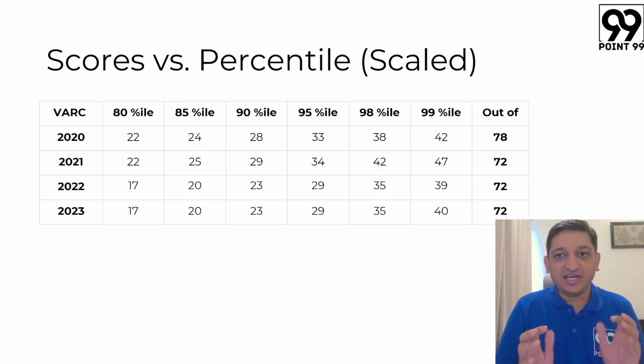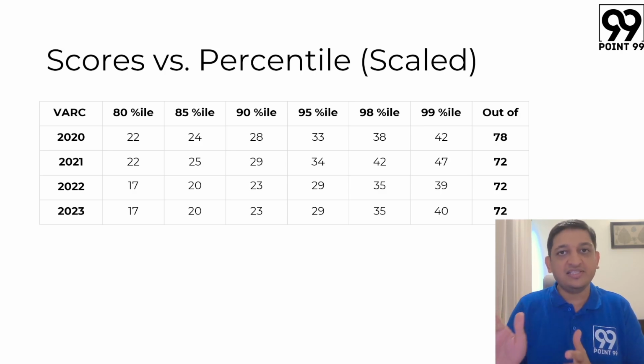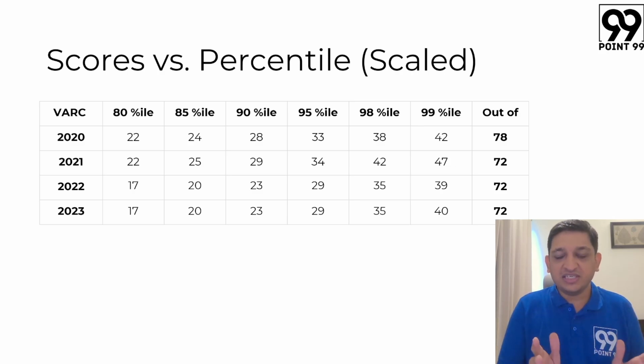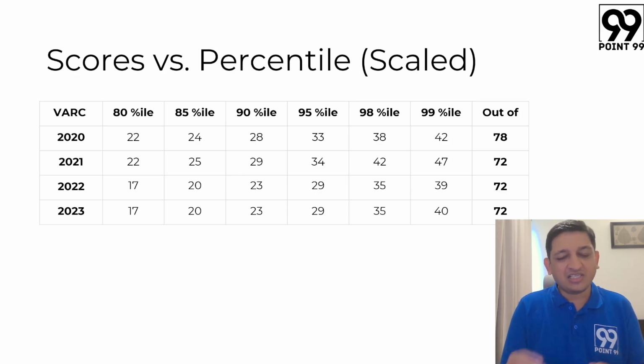So this is a chart that you should have in your mind and you should know where exactly you are starting from and where it is that you intend to end up. So let's say for example, we are thinking about the 60th percentile. तो 60th percentile का मतलब क्या हो गया? You would possibly be around 10 to 12 marks in this entire section. तो पूरे सेक्शन के अंदर out of the 72 marks that you can score, वहां पे आप 10 या 12 marks पे हो अभी. And that will translate into a 60th percentile in most cases.